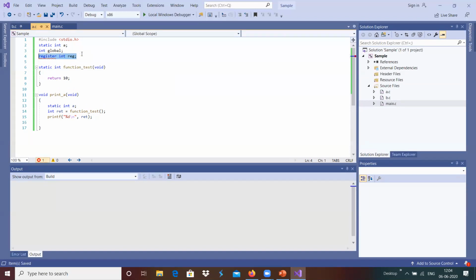Whenever we do this, register integer reg, it means that the variable will be allocated in the CPU system register itself, so that it will be fast in terms of usage. If all the CPU registers are allocated with multiple register variables, then it will start using the external memory location.